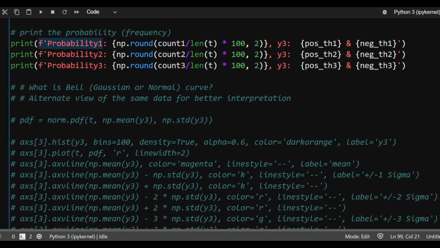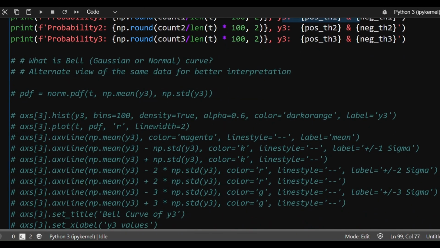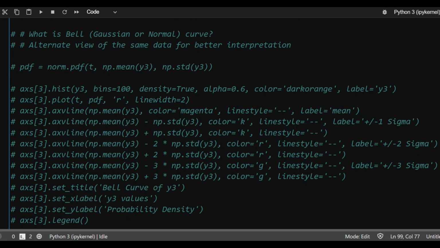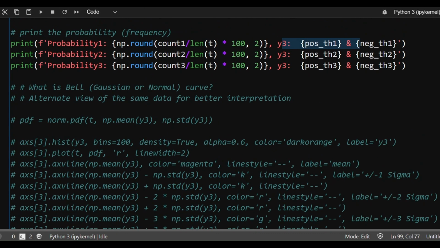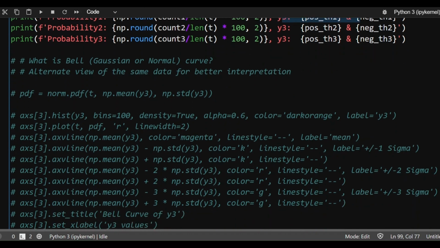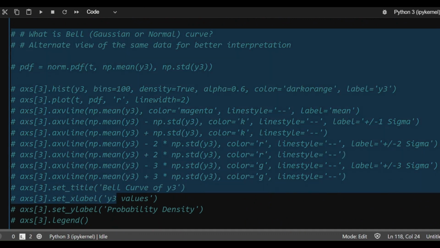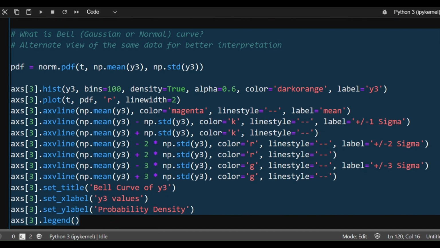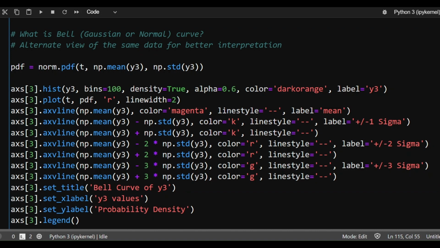So we can calculate probabilities by specifying thresholds. Let's extend this idea further. So bell curve is nothing but this: instead of just restricting ourselves to 3 thresholds, let's define a number of thresholds, in very narrow bands, and calculate the counts of how many times the data is falling in those bins. So let me just activate this code. Just to give you a sense, instead of 3 thresholds, I have taken 100 now.